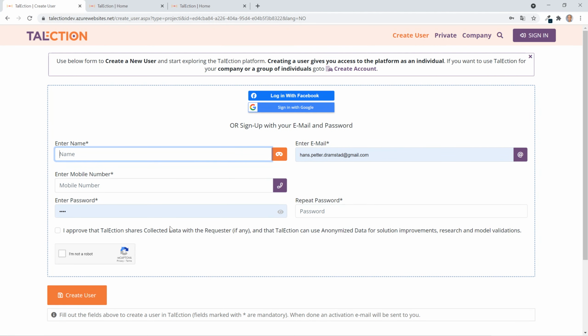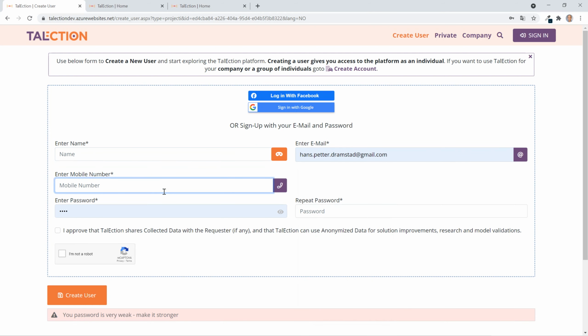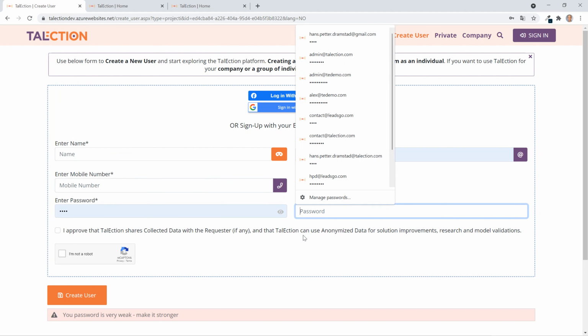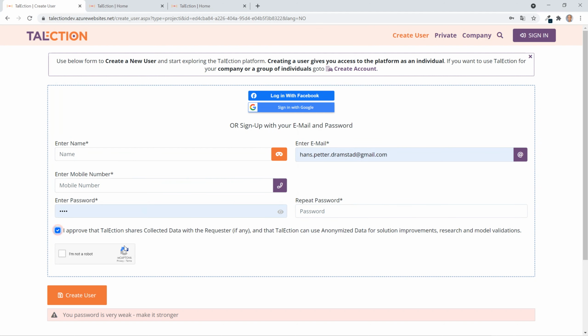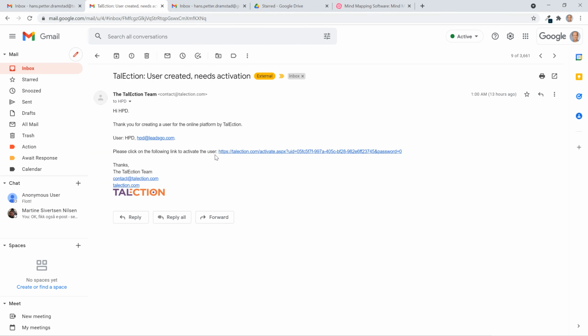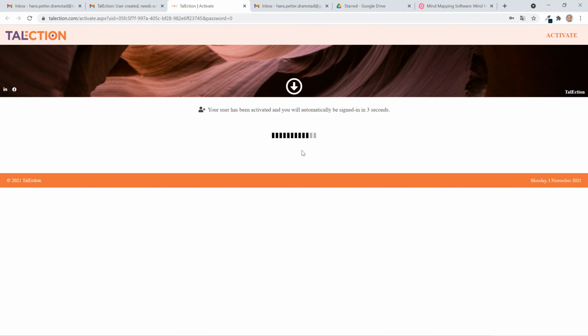You are then taken to this page where you enter your name, your email address, mobile number, and password and repeat. And then you need to check off that you approve telection and Abbott to use this data and that you're not a robot. And then you finish off by pressing Create User. Having pressed Create User, an email will be sent to your email box. This email looks like this and contains an activation link that you need to press.